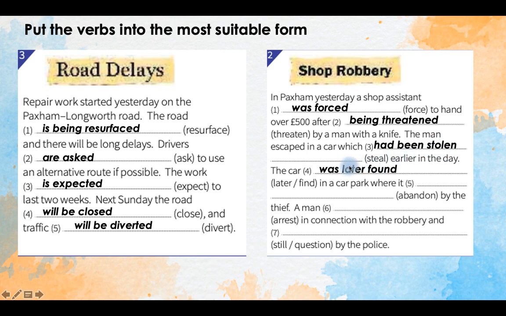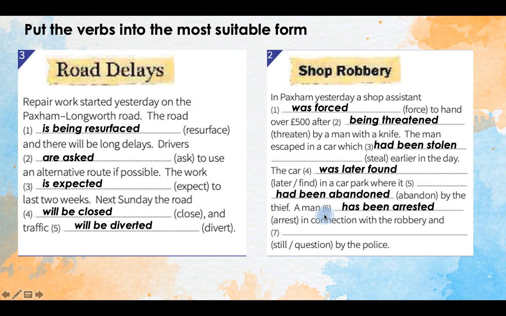The car was later found in a car park where it had been abandoned by the thief. Yeah, again, I think it's clear that we need passive, that we need past tense here, past simple here. And the second action, yeah, that happens first. So it had been abandoned, the thief first abandoned the car, and then the car was found.